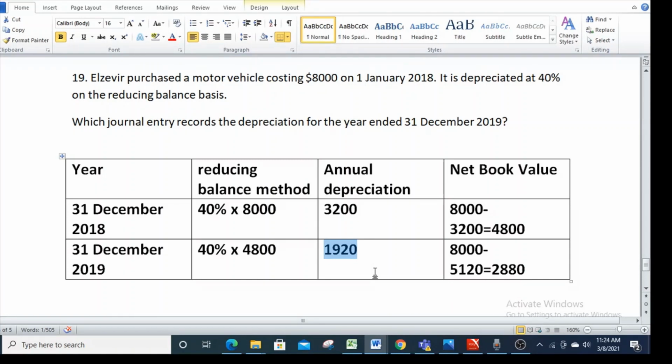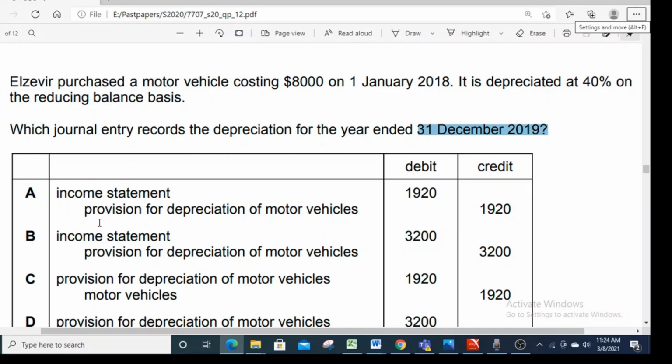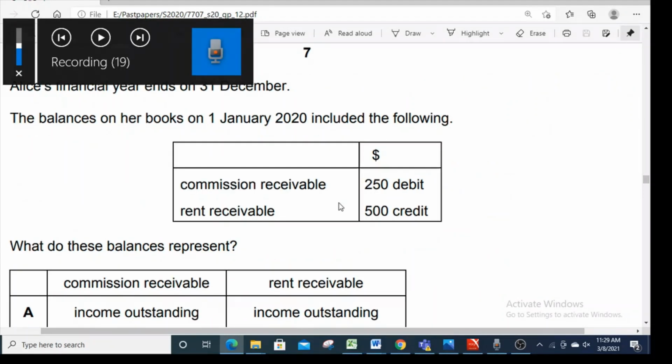So the double entry for this should be income statement debit 1,920 and provision for depreciation credit with the same, that is 1,920. So this is present in option A. Income statement debit 1,920 and provision for depreciation of motor vehicle credit with 1,920.